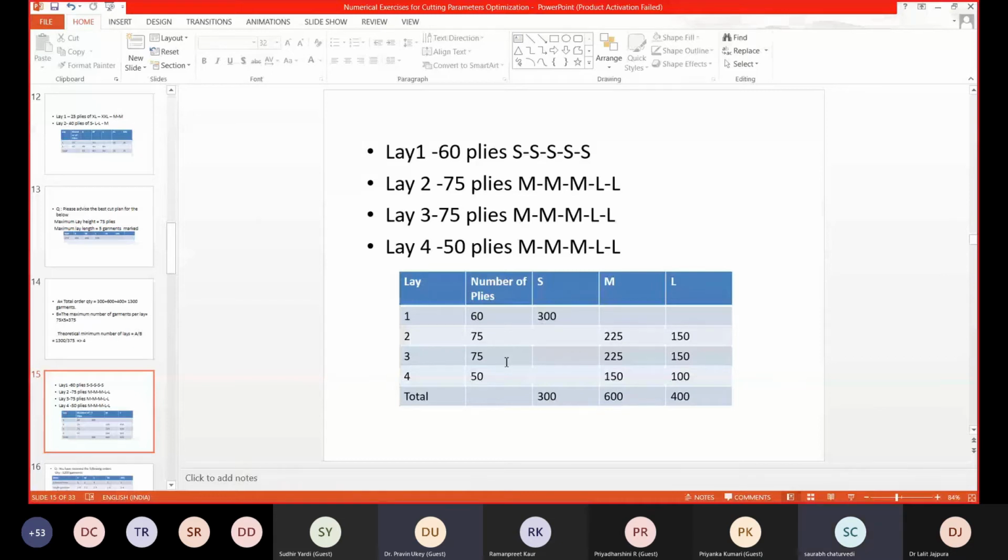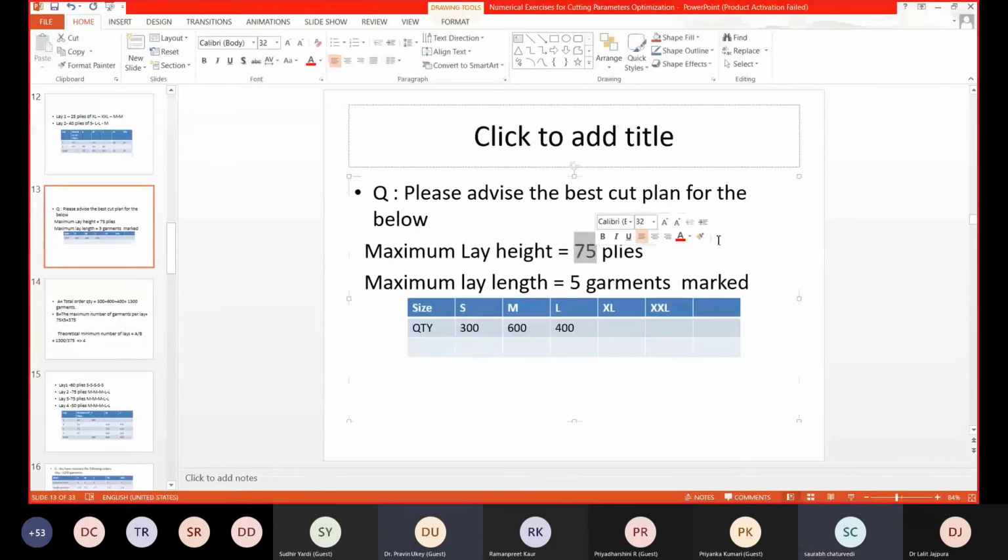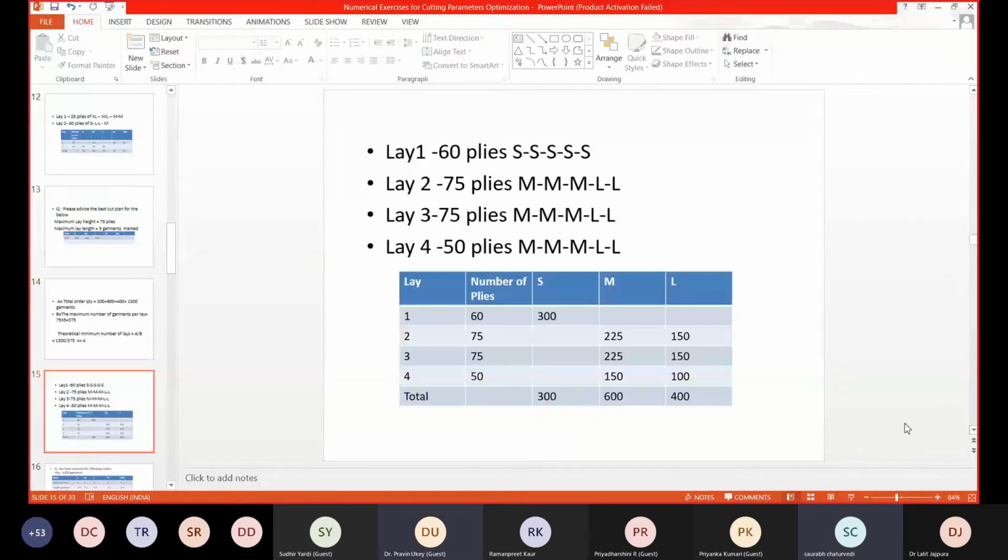We have a maximum height of 75 plies, so we cannot do 100. We have to cut with 75 only. So I have done 75, 75, 50. You mean to say we can do 60, 60, 60? Yes, sir, that's what I'm asking. With the S size, you have taken 300 directly in one layer only. Correct. What is the logic behind it? With the M size, you have selected 225, then the second is 225, and the last one is 150.